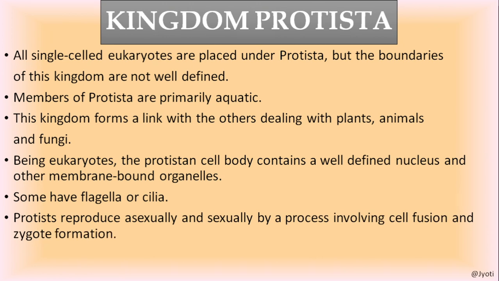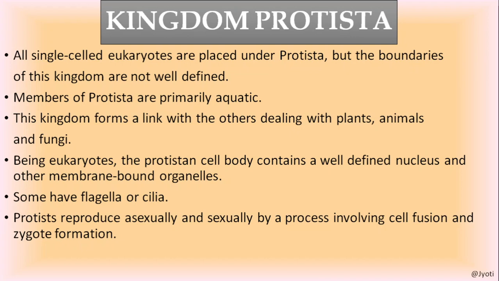Those protistans which are motile have flagella or cilia. Regarding the reproduction of Protista, they can reproduce both sexually and asexually. But the sexual reproduction takes place by the fusion of cells, because the body of the organism is made up of a single cell.